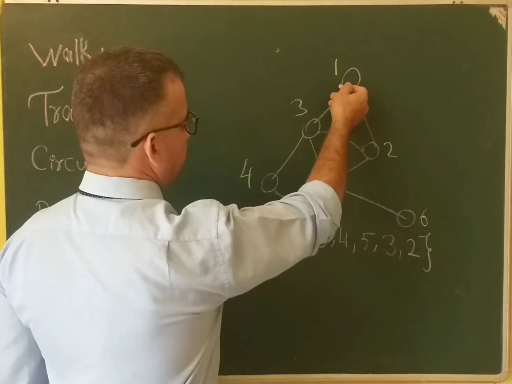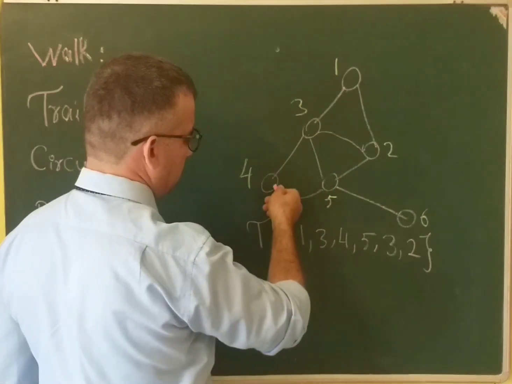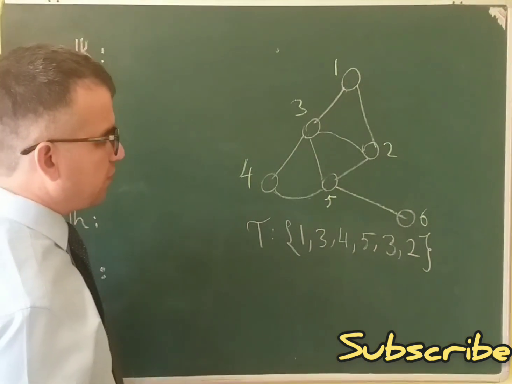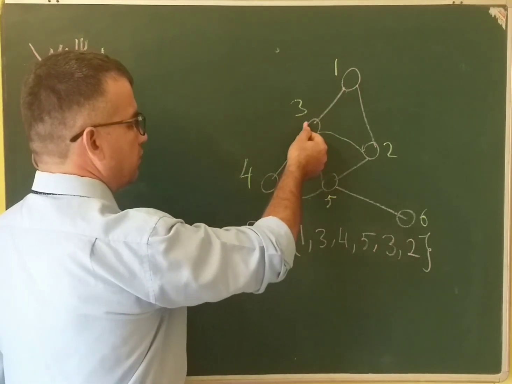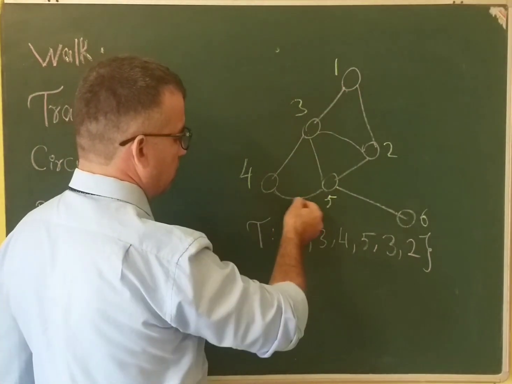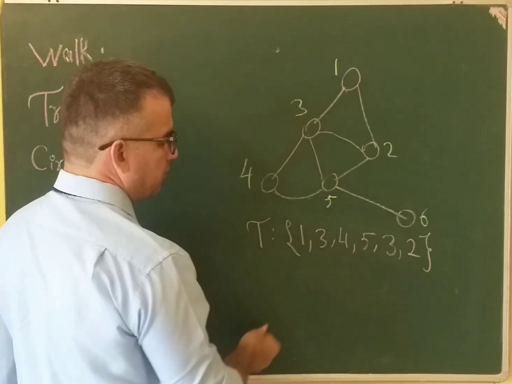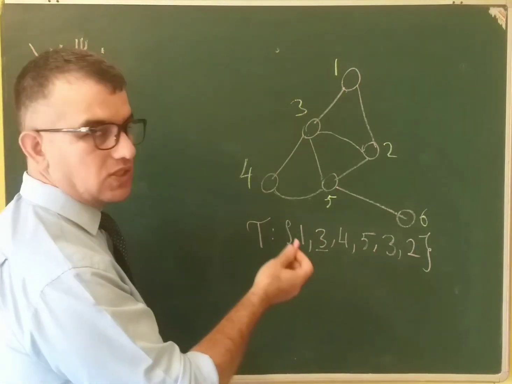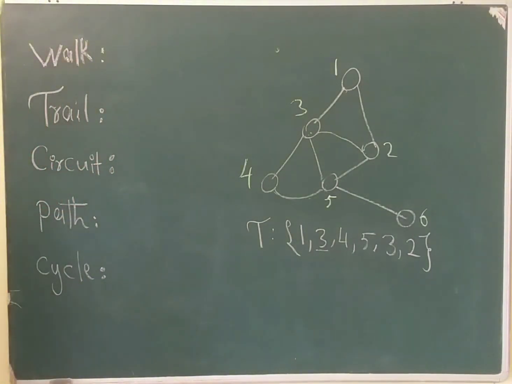Please see here, I didn't repeat any edge during this trail in this graph, but we can repeat vertices. Edges will not repeat, but vertices can repeat. As in this trail, I came here and again to 3 and then to 2 I went. In this trail I repeated vertex number 3. It is a trail.